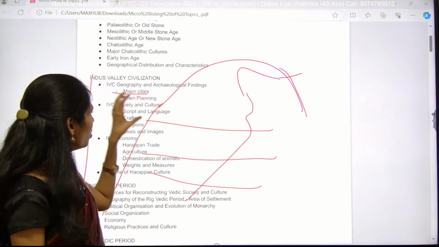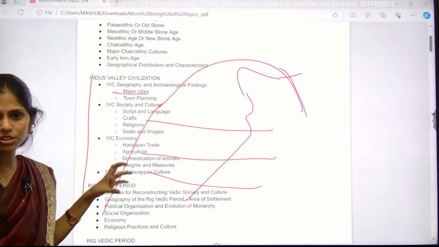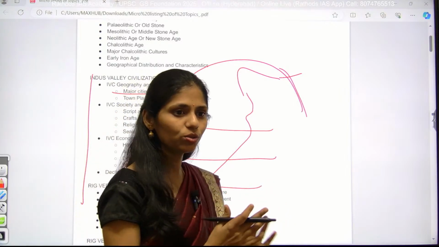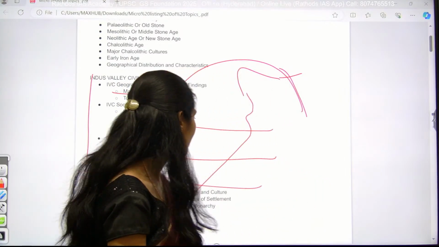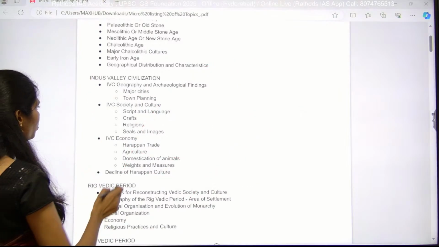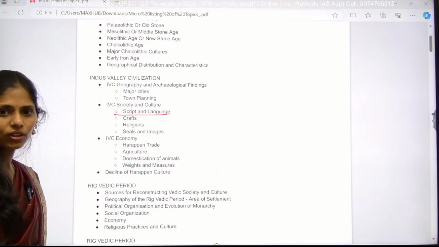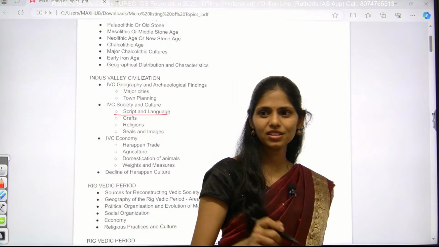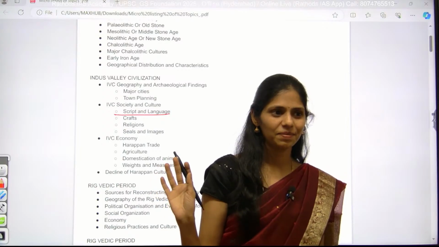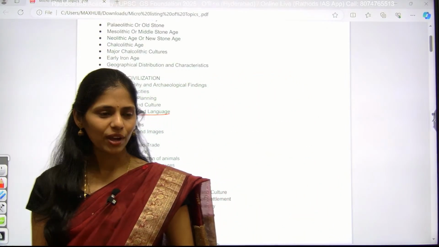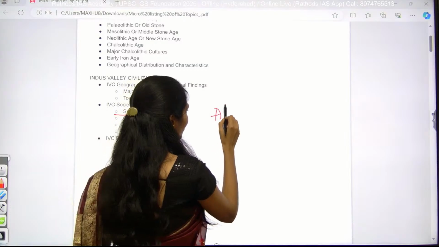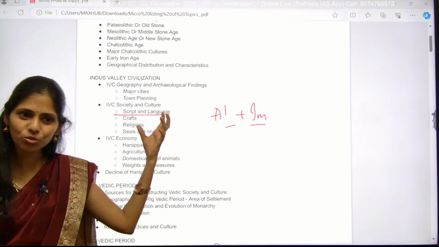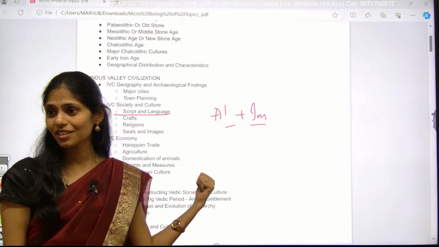So you have to know why this IVC was that important, and you have to know the archaeologists who identified those sites. That is very important. And you have to know the script and language. The specialty of the IVC script is that even today no one has deciphered it. Why? Because it is a combination of alphabets plus images. Images are there, alphabets are there, but no one knows what they mean. That is the importance.